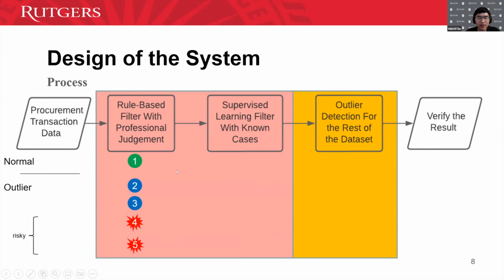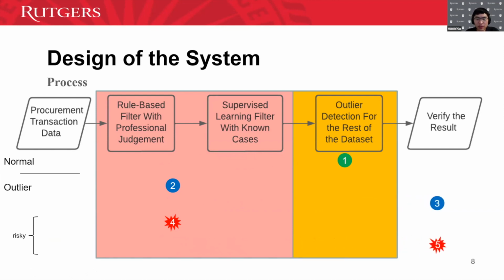So the first step is that we create a filter based on rule-based filters with professional judgment, and we also have a supervised learning filter with known cases. We use this filter to filter out some known patterns of outliers. Some may be safe, some may be risky. So the outlier detection algorithm only works on the unknown cases, and we can make the model much more efficient.